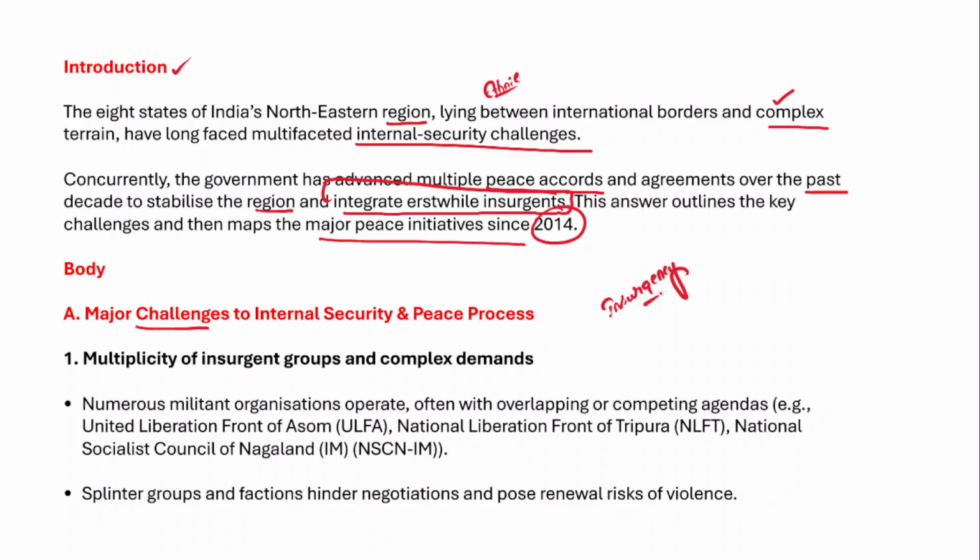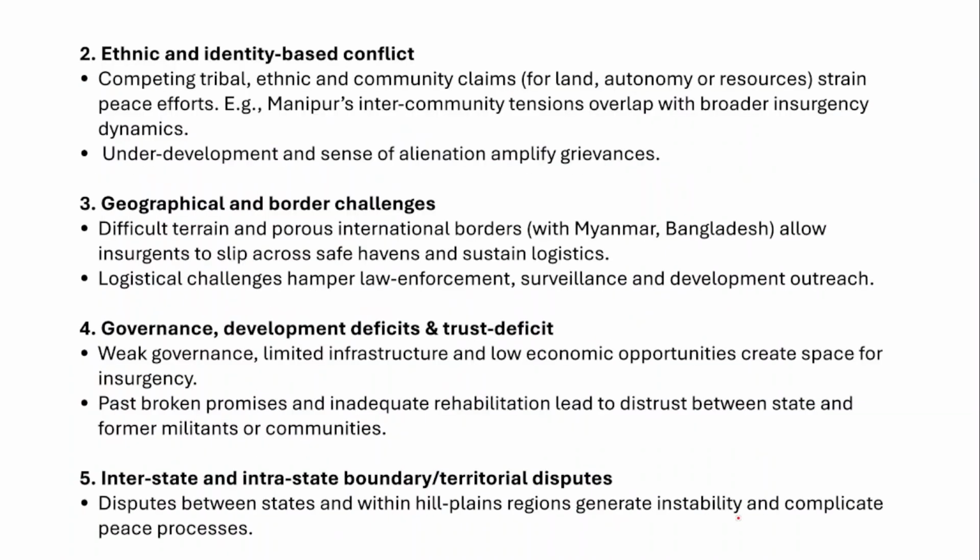Therefore, there are numerous militant organizations that operate in the northeastern part of India, often with overlapping or competing agendas. For example, the United Liberation Front of Assam, the National Liberation Front of Tripura and the National Socialist Council of Nagaland (IM). These are all different insurgent fronts in different states with different objectives. And in fact, the splinter groups and factions within these main groups hinder negotiations and pose a risk of renewed violence in the northeastern part of India.